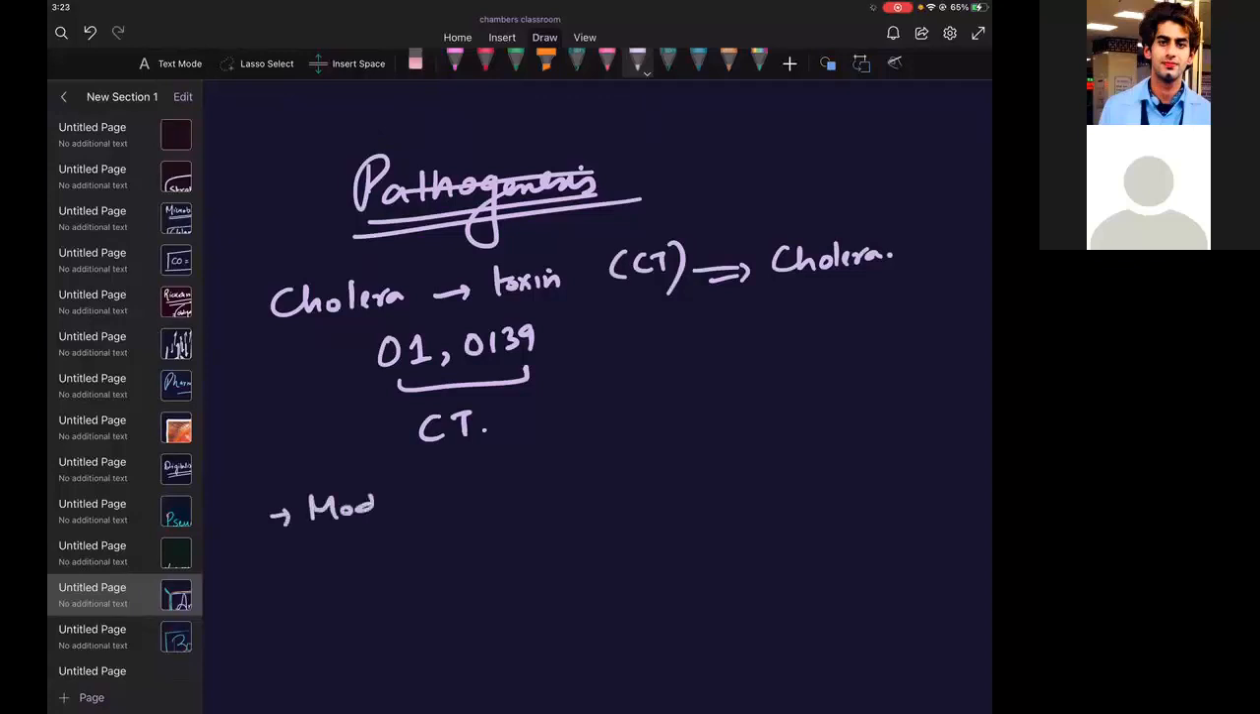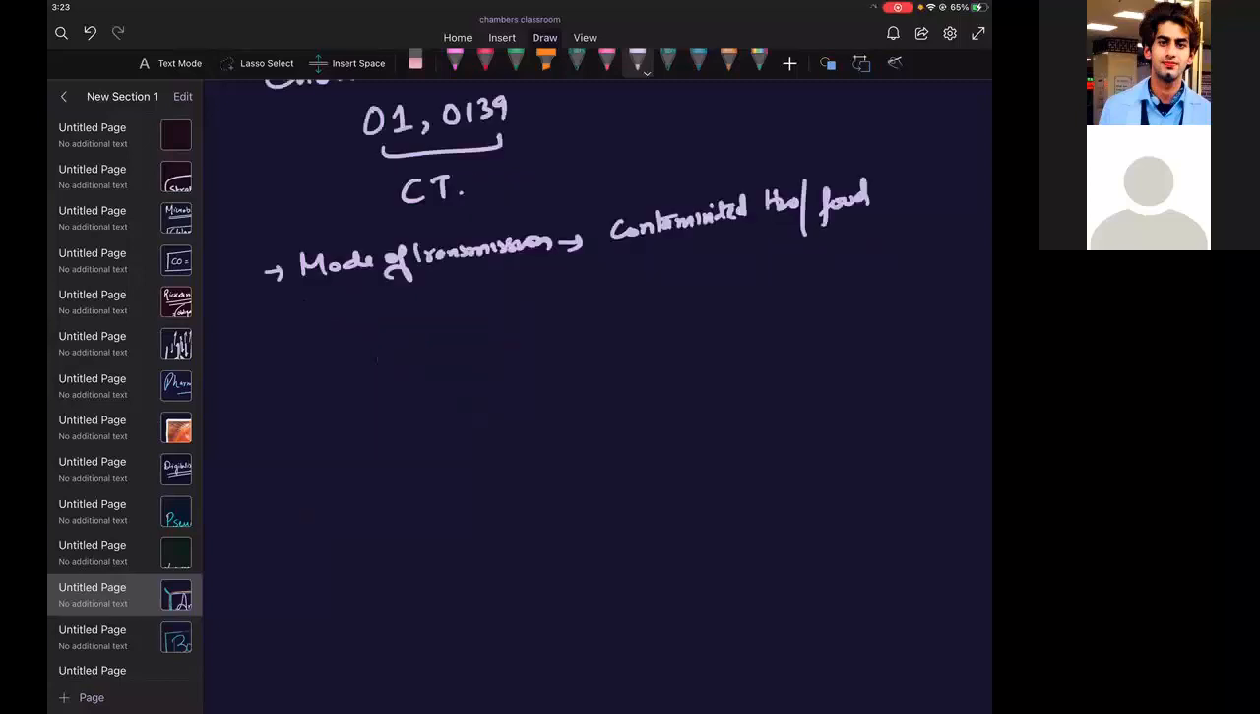Mode of transmission. What is the mode of transmission? Contaminated water or food ingestion. How much infective dose is required to cause the disease?